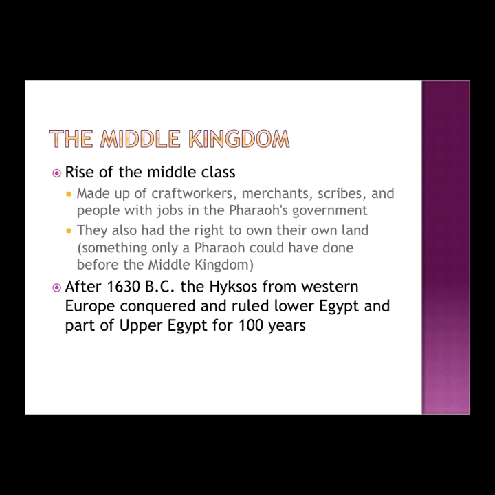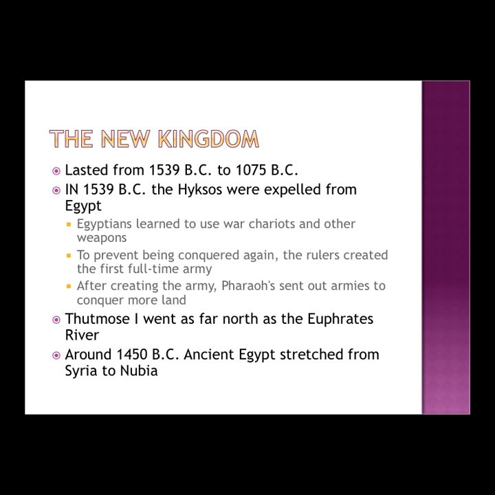And after 1630 BC, Egypt was conquered by the Hyksos from Western Europe, and Egypt would remain under their rule for the next 100 years. The New Kingdom lasted from 1539 BC to 1075 BC. The reason for the gap from when the Middle Kingdom ended to when the New Kingdom started is that's the time that the Hyksos ruled, and it's of course not counted in Egyptian dynasties.